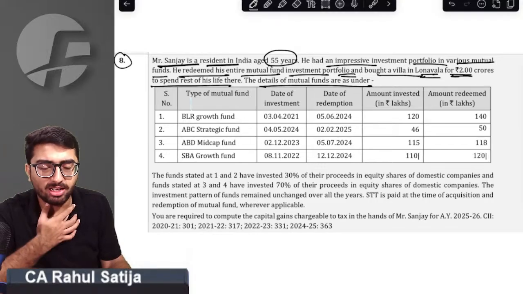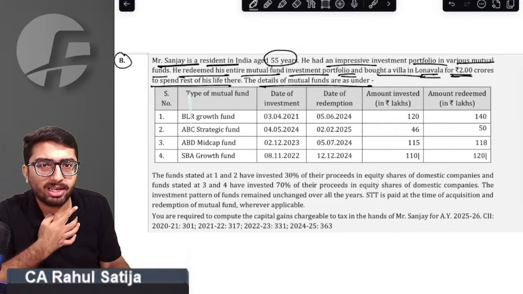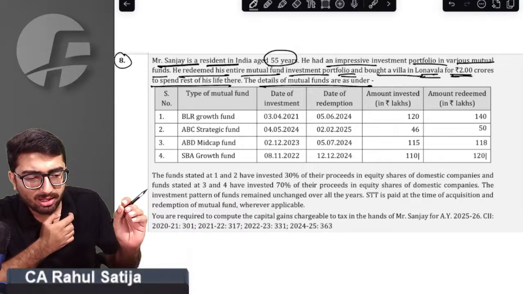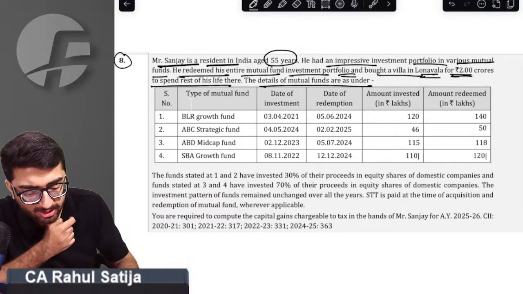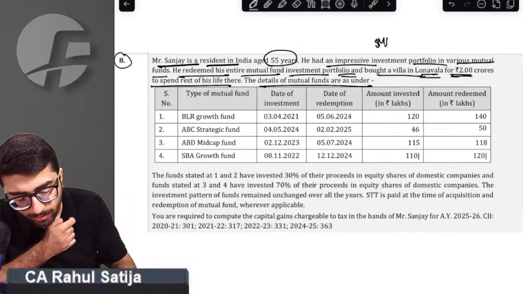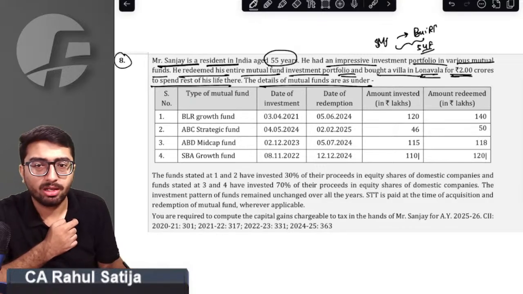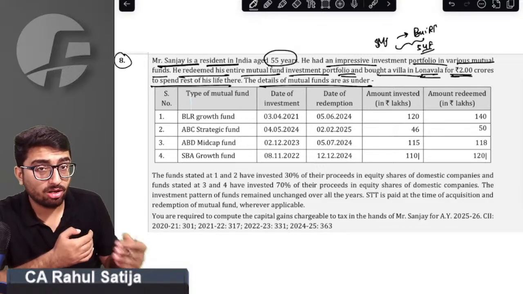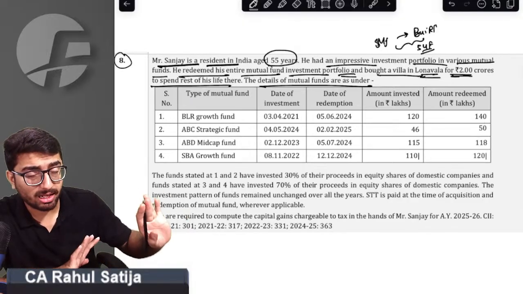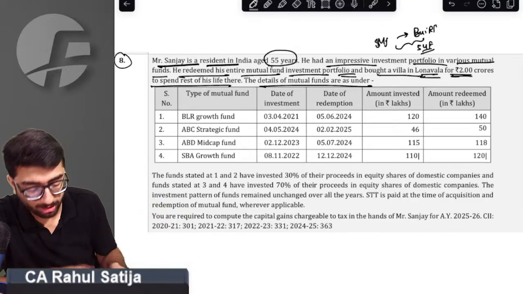The details of the mutual funds are as follows. Sir, can you listen to this? Is this thing echoing in your mind that if you are selling mutual fund and buying a bungalow or residential house property, an exemption will come into picture, that is section 54F? An exemption under section 54F will come into picture.